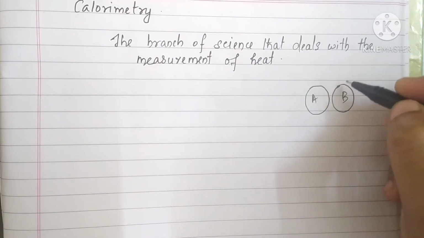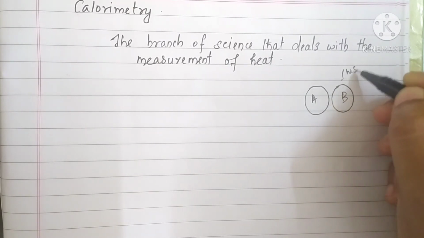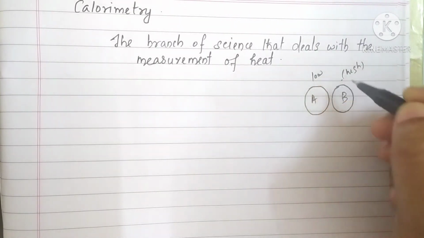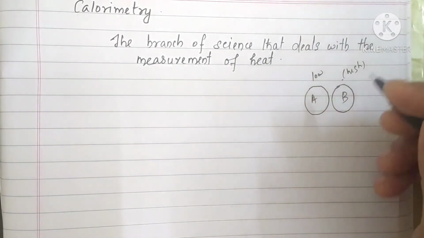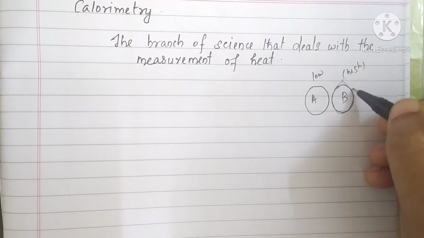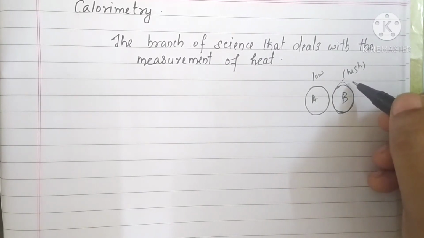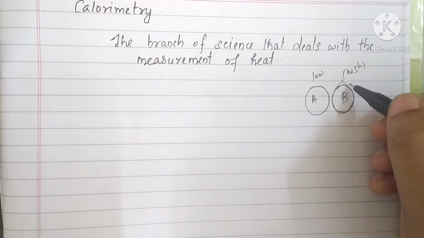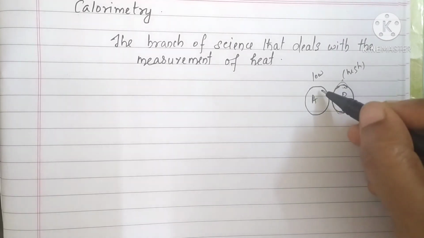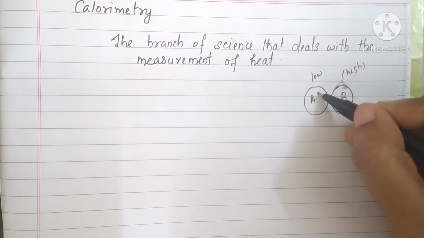When these 2 bodies are kept in contact, what will happen? The body with higher temperature will make the heat flow to the body having lower temperature.